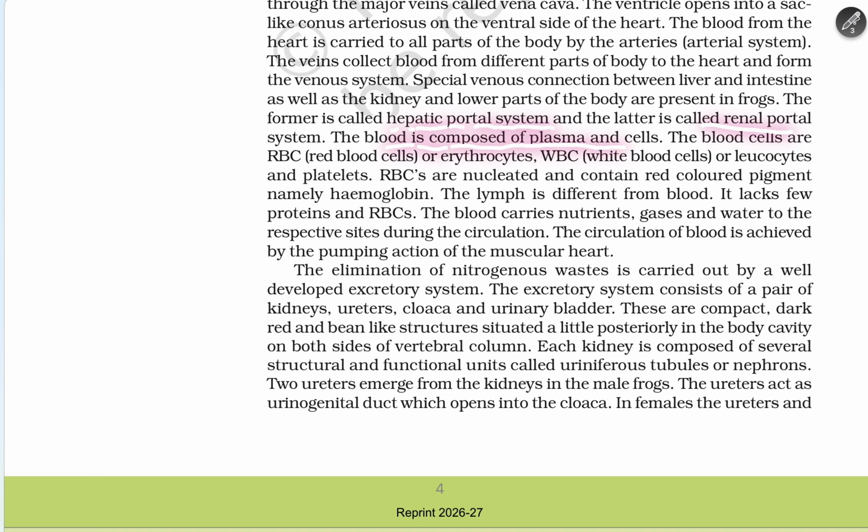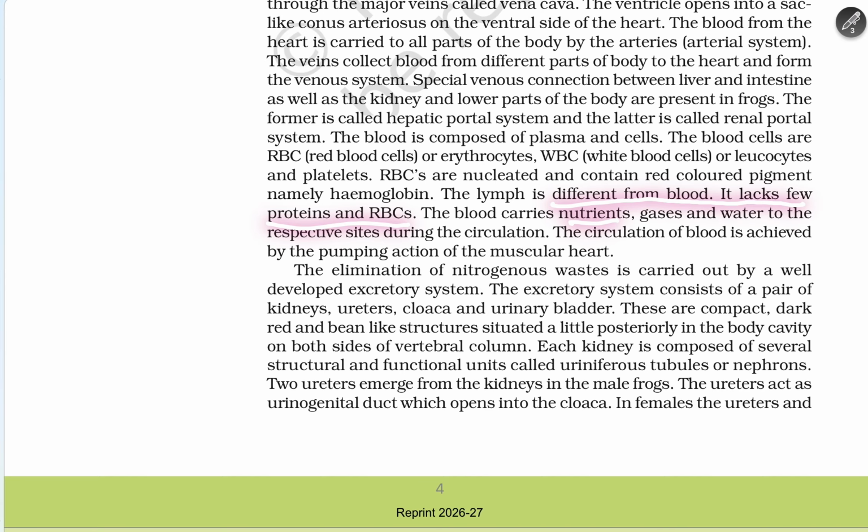The blood is composed of plasma and cells. The blood cells are RBCs or erythrocytes, WBCs or leucocytes, and platelets. RBCs are nucleated and contain a red-colored pigment, namely hemoglobin. The lymph is different from the blood, and it lacks a few proteins and RBCs.